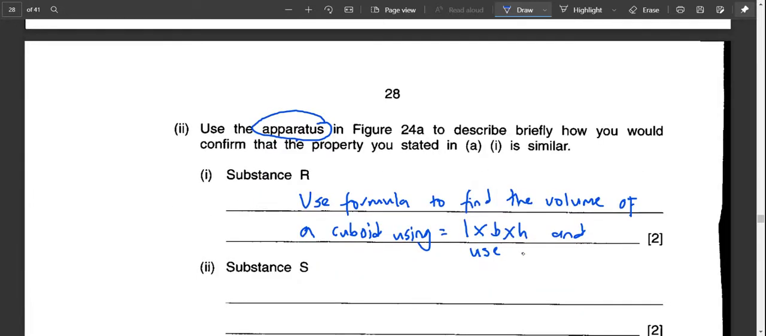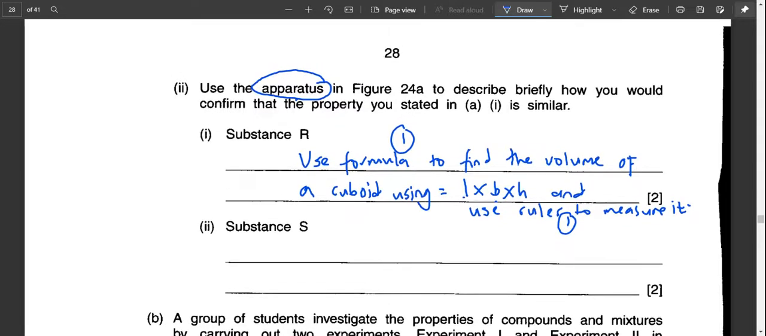So in the apparatus, use a ruler to measure it. So you can use the ruler to measure the length, the breadth, and the height, and use the formula to find the volume of the cuboid. So 1 mark for mentioning to use the formula length times breadth times height, and 1 mark for mentioning using a ruler. That's why there are 2 marks there.